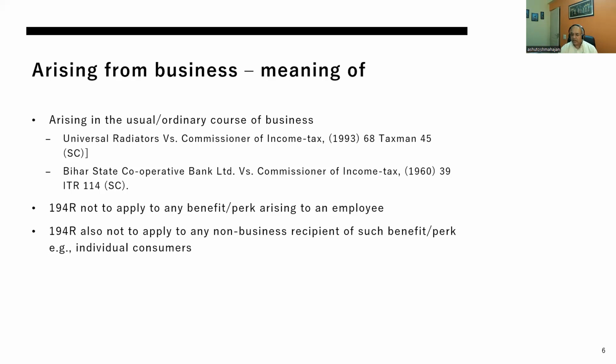While you carry out the business, there are receipts or benefits coming to you, but each receipt, simply because it is received in conduct of the business, cannot be said to be arising from the business. With the examples which we'll discuss at the end, we'll see how this will apply.